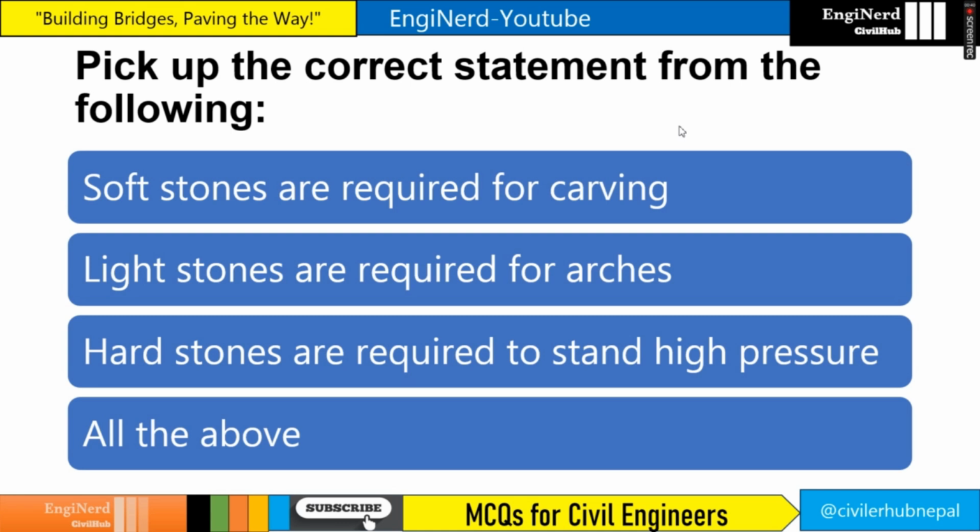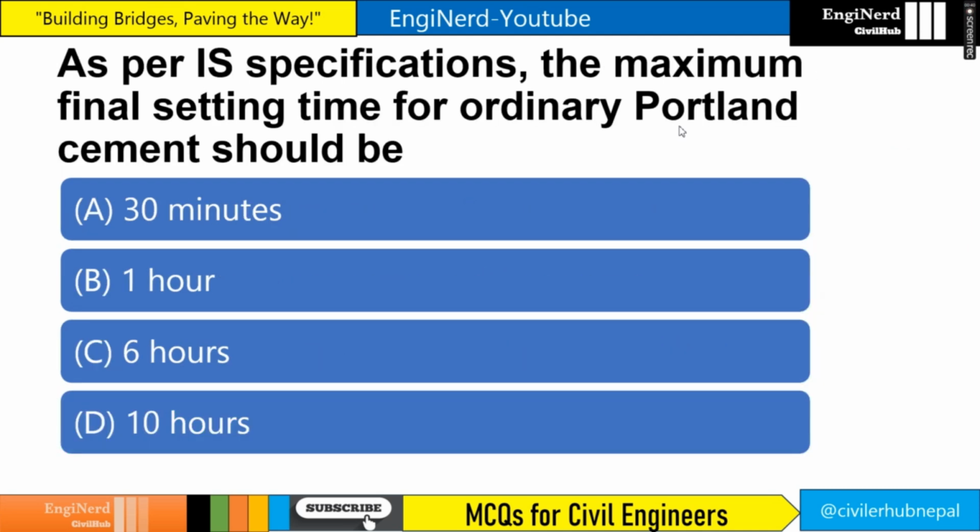Soft stones are required for carving, light stones are required for arches, hard stones are required to stand high pressure. All of the above. The answer is all of the above. Soft stones are required for carving because carving will not be easier for the hard stones, right? And light stones are for arches because it needs to withstand the strength, right? So heavier stones should not be there in the arches. Right, and hard stones are required to stand high pressure.